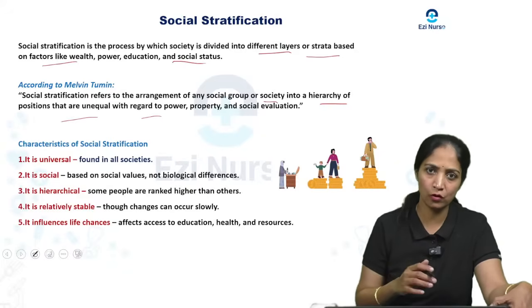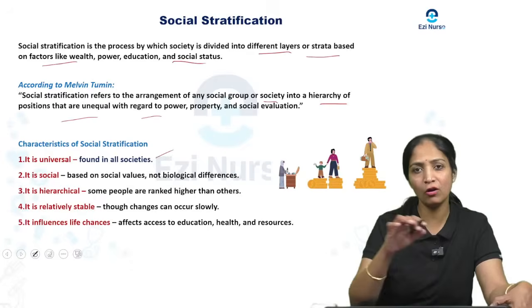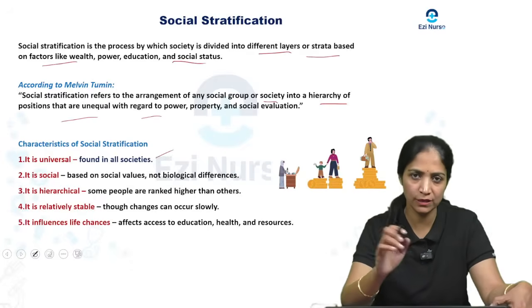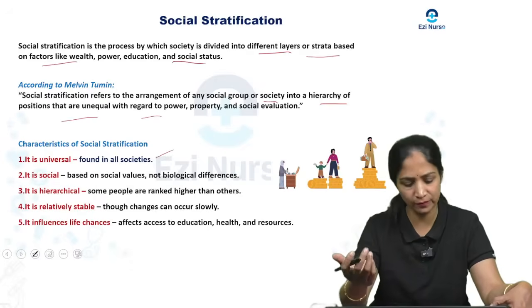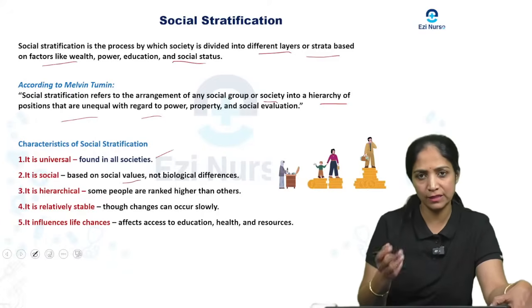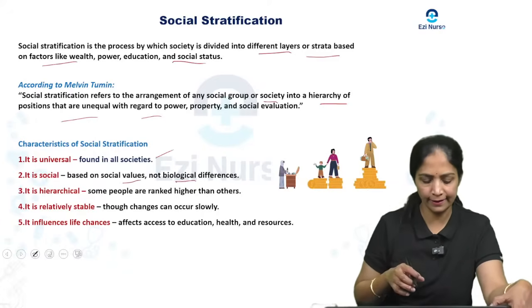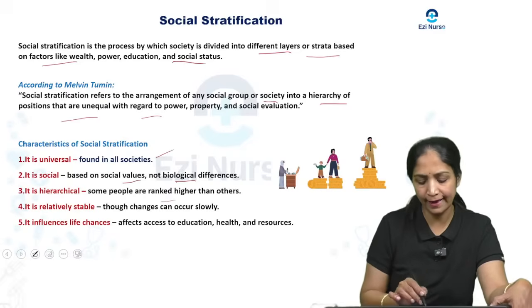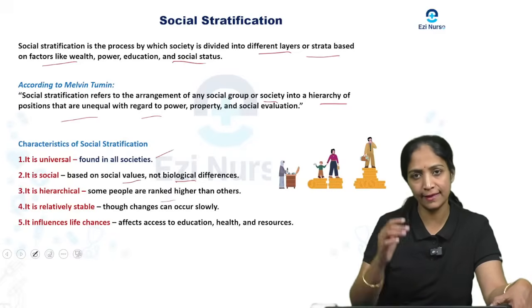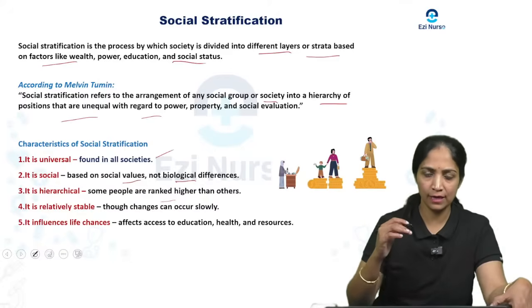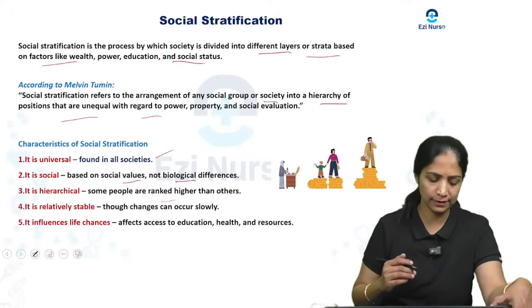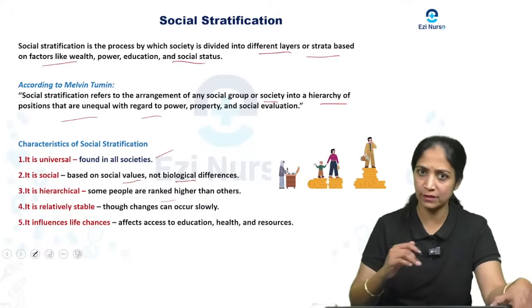That is what we are going to call it: it is universal, found in all societies, not in only one society. We are going to see it everywhere, and it is social, based on social values. It does not come from biological differences, and it is a hierarchy, like some people are already ranked higher than others, and the ranking of authority will be there, so that is upper level, middle level and lower level.